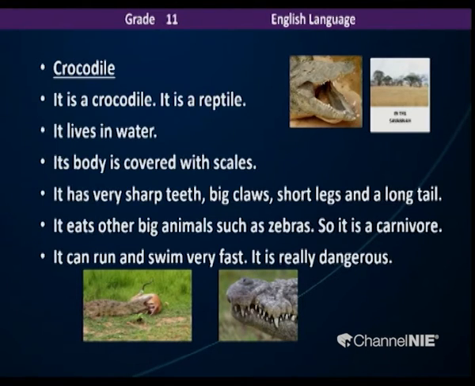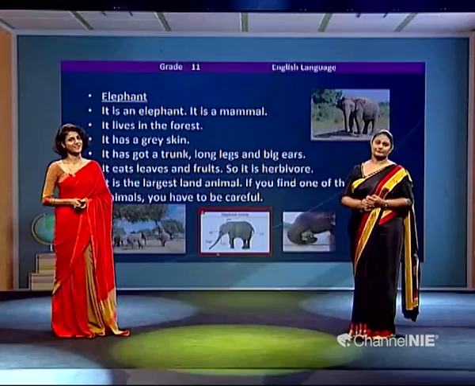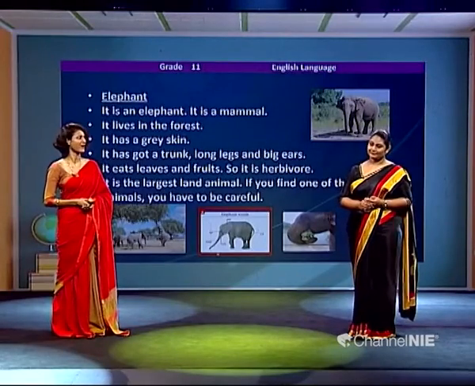Yes. And the food habit? They eat other big animals such as zebras. So it is a carnivore. It is a carnivore. They have sharp teeth, right? Can you believe it can eat big animals than their size? Definitely because of the sharp teeth. Oh yes, I think that's why. And it can run and swim very fast. And that's why it is very, very dangerous.